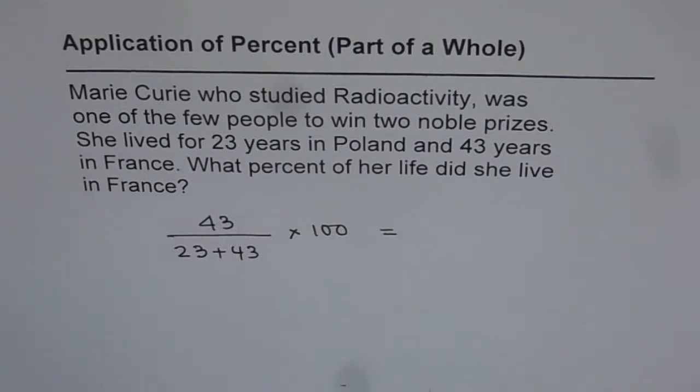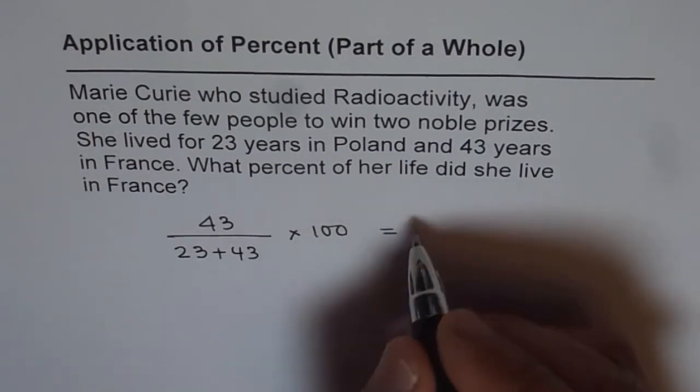Now I'm not writing statements and all. At this stage we're kind of reviewing our concepts on percent. So you can use a calculator, get the answer. So it is 43 divided by, within brackets, 23 plus 43, equals 43 over 66 times 100. And that is equal to 65.15.